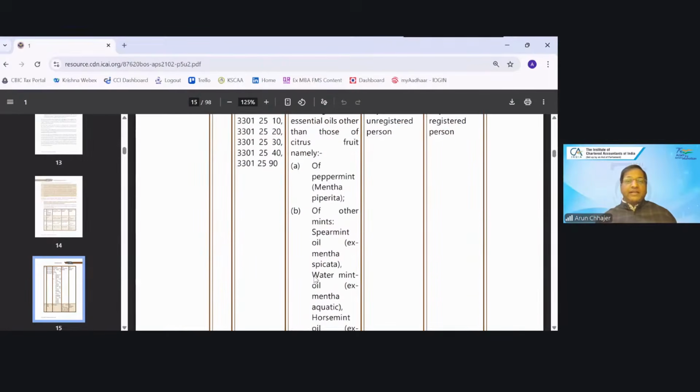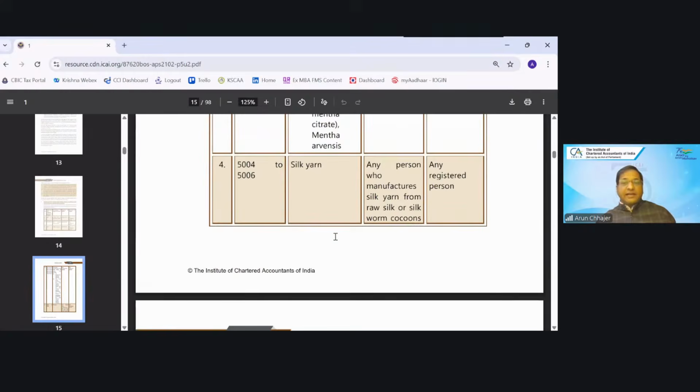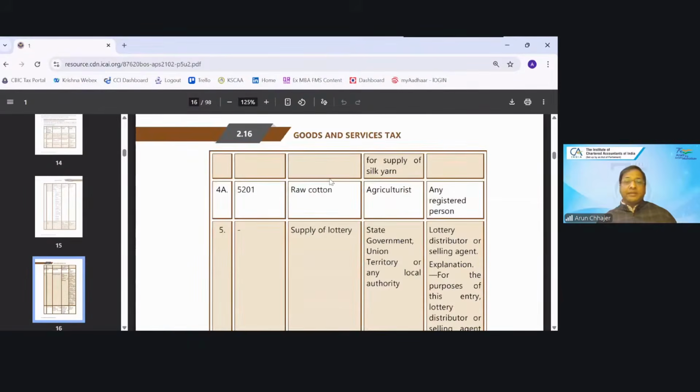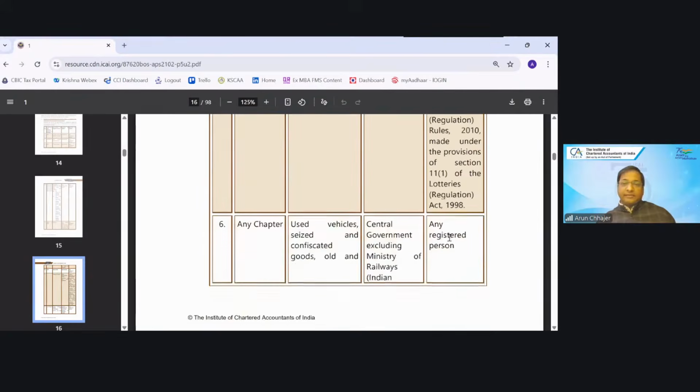Now they have added the essential oil. The supplier should be any unregistered person and recipient should be a registered person, like mentha oil, etc. Silk yarn: any person who manufactured the silk yarn from raw silk or silk worm cocoons, any registered person. Then raw cotton: agriculturist, any registered person. Supply of the lottery: the state government, union territory, local authority, the lottery distributor or selling agent. Then supply of the lottery would be taxable.